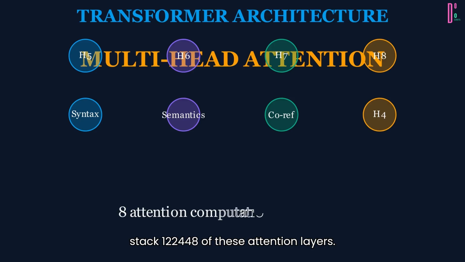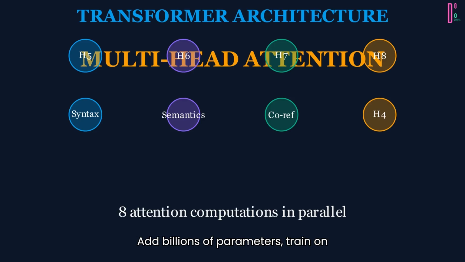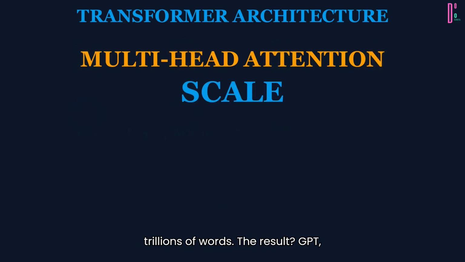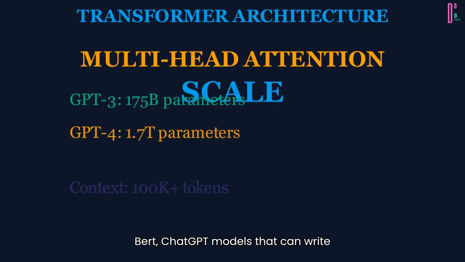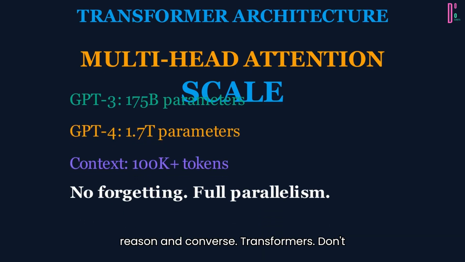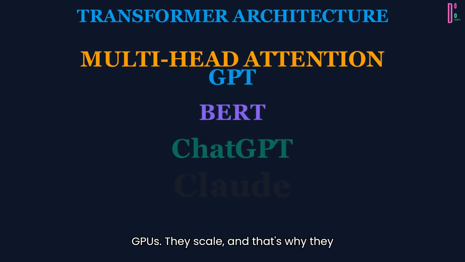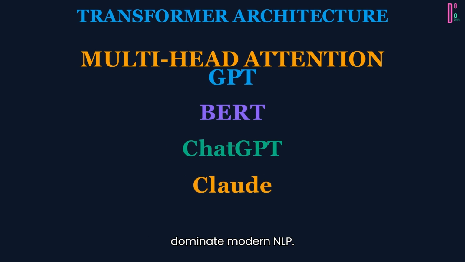Stack 12, 24, 48 of these attention layers. Add billions of parameters, train on trillions of words. The result, GPT, BERT, ChatGPT, models that can write, reason, and converse. Transformers don't forget. They can handle 100,000 word contexts. They parallelize beautifully on GPUs. They scale, and that's why they dominate modern NLP.